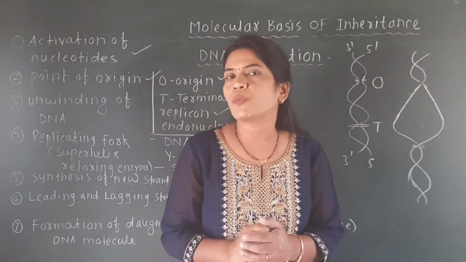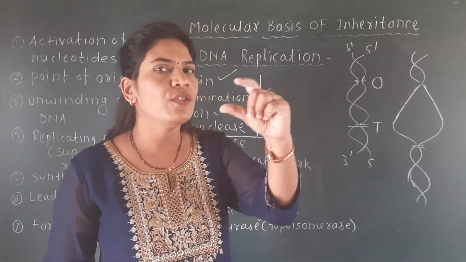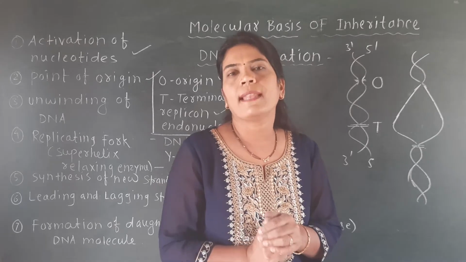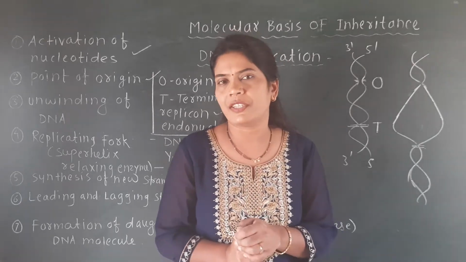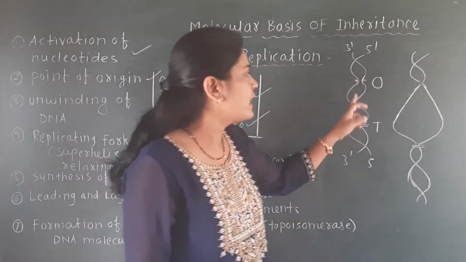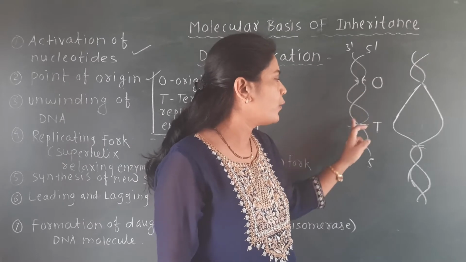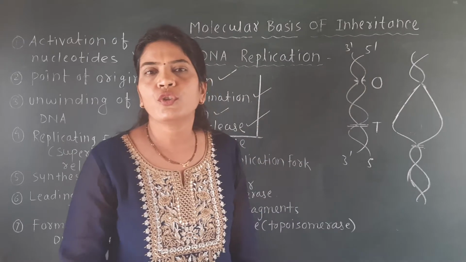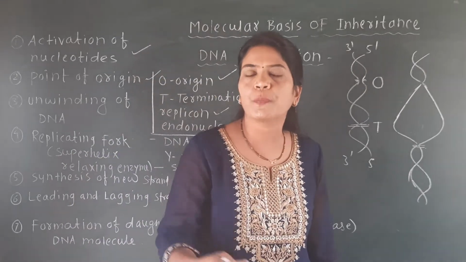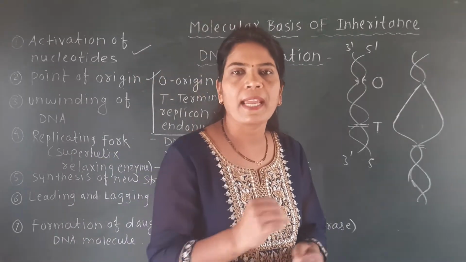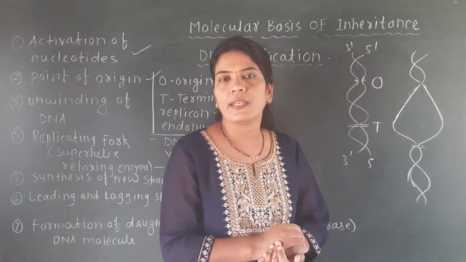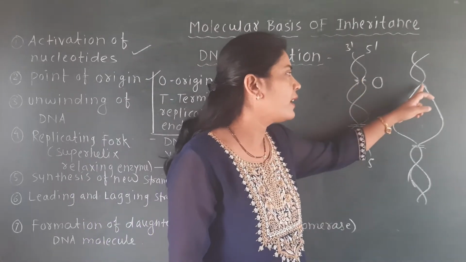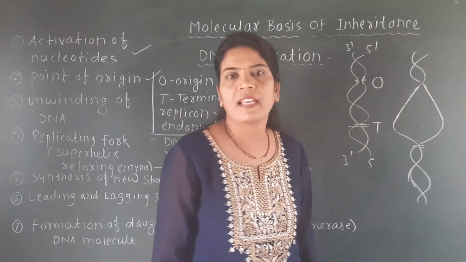Then what is meant by phosphodiester bond? The successive nucleotides of the DNA get connected by one bond, and that bond is called the phosphodiester bond. Or these DNA strands are made up of sugar phosphate, so it is called the sugar phosphate backbone. So the sugar phosphate backbone or the phosphodiester bond can be broken by this endonuclease enzyme, due to which the two strands get separated there, and you will find a structure like that.